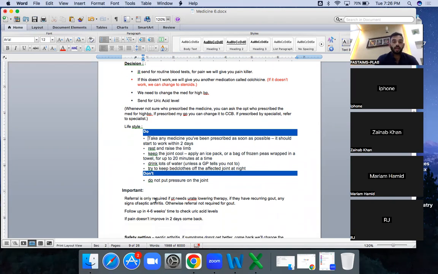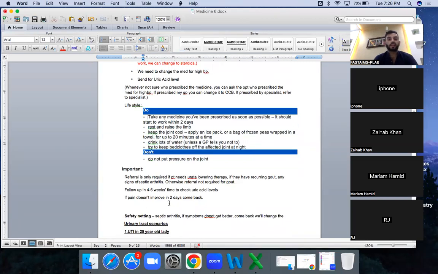That's it. Important is when the referral is required. You should know when the referral is required. The referral is required when it is a recurrent case. Why? Because then you need to explore, is there any ongoing cause? And you need to counsel the patient. If it is a recurrent one, then I'm going to refer you to the specialist rheumatologist, and they may run a couple more tests. Like they may need to take a sample from your joint. In that case, they can give you some urate lowering agent, allopurinol, you know what they are, but you're not going to talk about it.